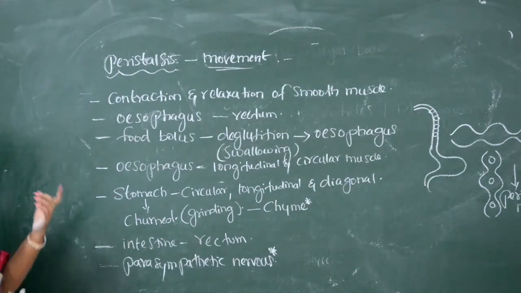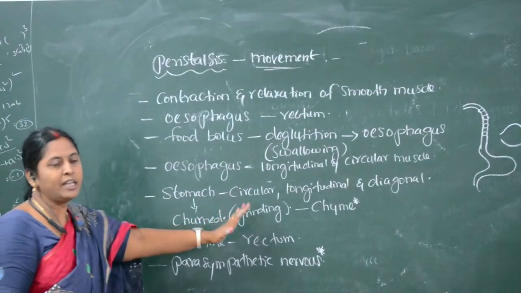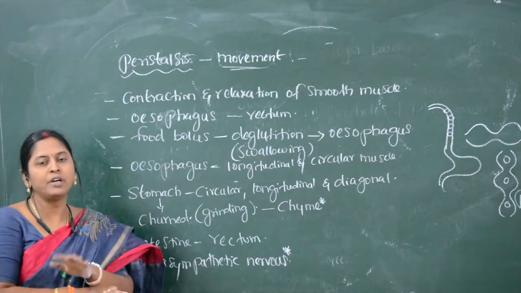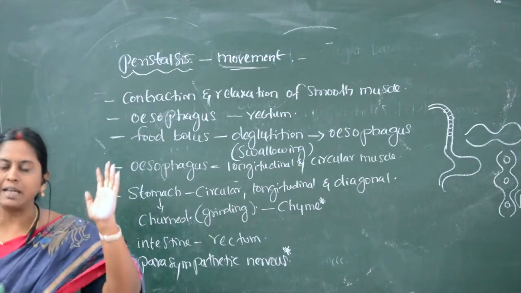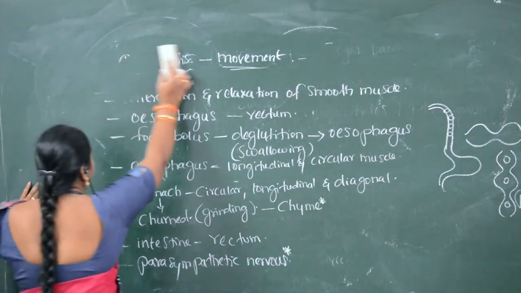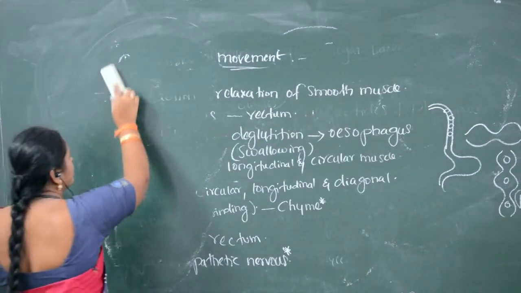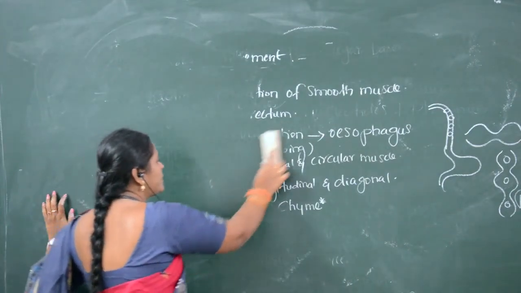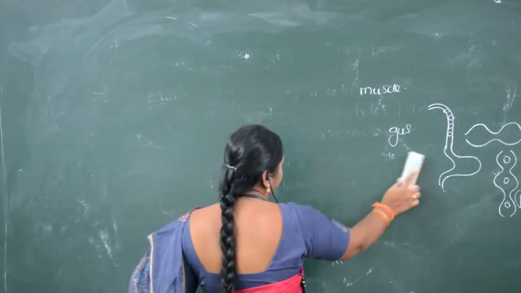Because of passing through different tracts or different parts, food is mixed with different kinds of digestive enzymes and food is digested in the small intestine. Now what happens to the digested food materials? The digested food material which is completely digested in the small intestine has to be absorbed, or must enter the blood for further metabolic activities.